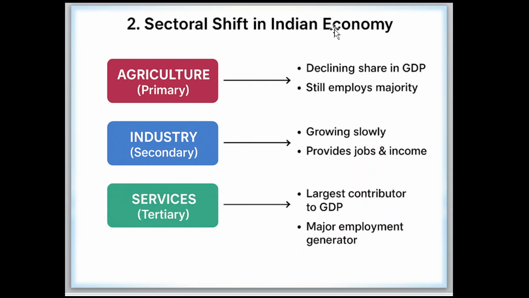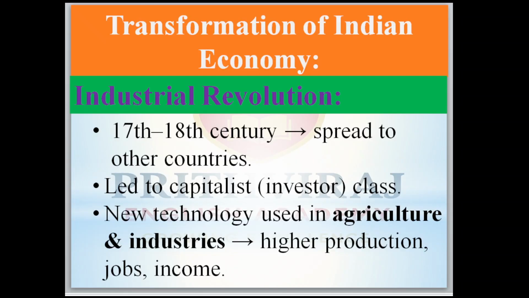Then there is the structural shift in the Indian economy. First, agriculture, the primary sector, has a declining share in GDP, meaning its share in GDP is very small, but in employment a very large number of people are still employed in agriculture. Next, the third one is the industrial revolution, which gave way to the service-oriented economy.